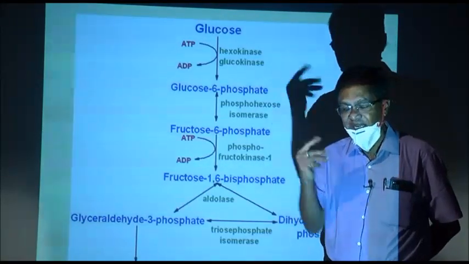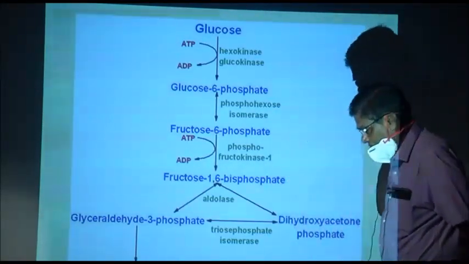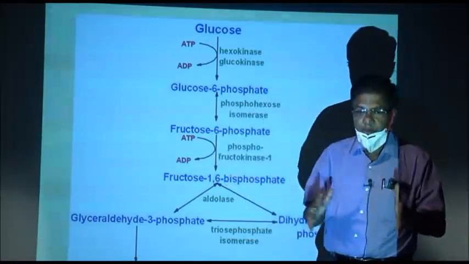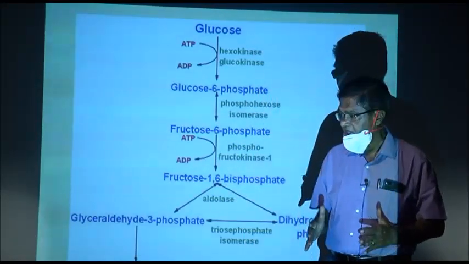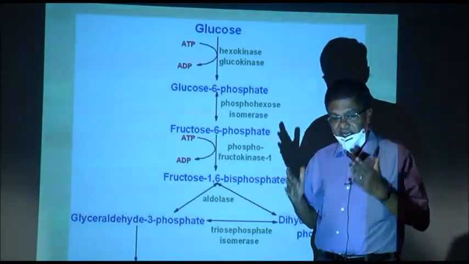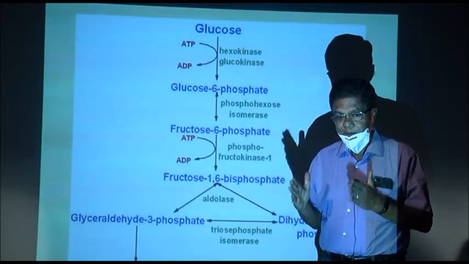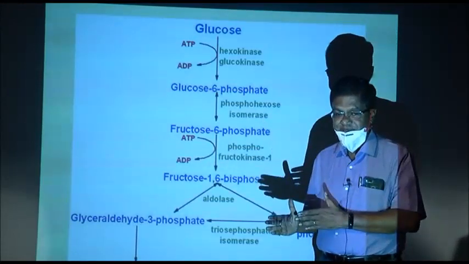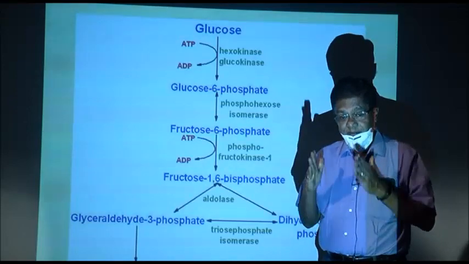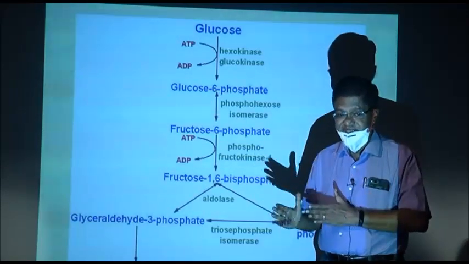energy is released. Now, you know there are three biomolecules which are important in plants and animals. They are carbohydrates, proteins and fats. I am repeating again, carbohydrates, proteins and fats.